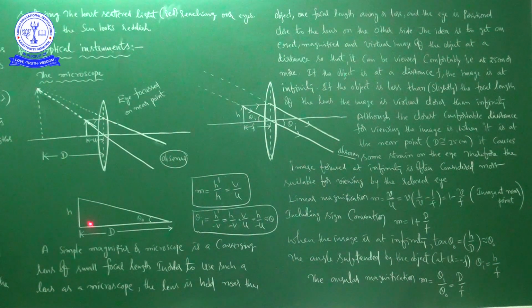See this. A simple magnifier or microscope is a converging lens of small focal length.